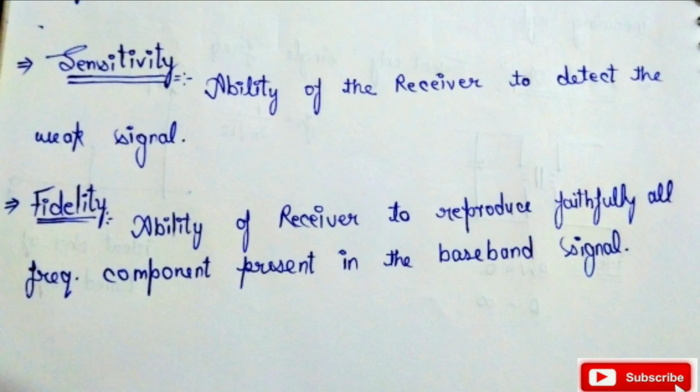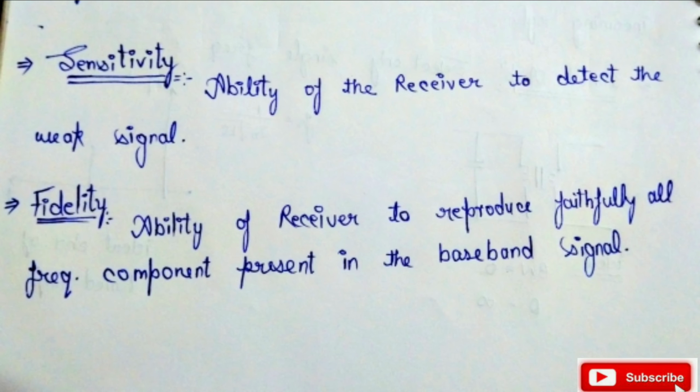Let's suppose we start 94.3 FM in our radio. So at this FM station, a voice signal is continuously coming out. As we know, the standard range of our voice signal is 300 hertz to 3.5 kilohertz. So our receiver should have the property to reproduce all the signals that are coming to this station, and this property of our receiver is given the name fidelity.